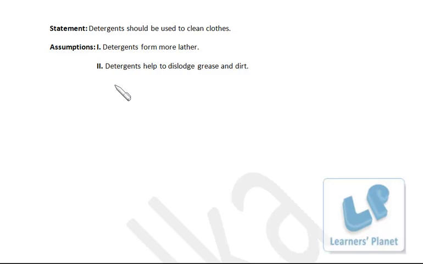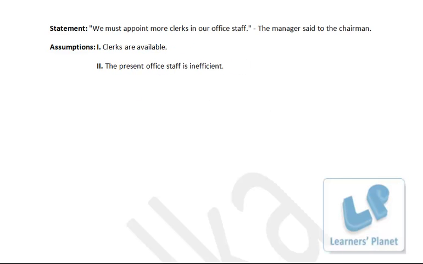So the second assumption is implied, the first one is not. So we have option B, that only assumption 2 is implicit. We must appoint more clerks in our office staff, the manager said to the chairman.